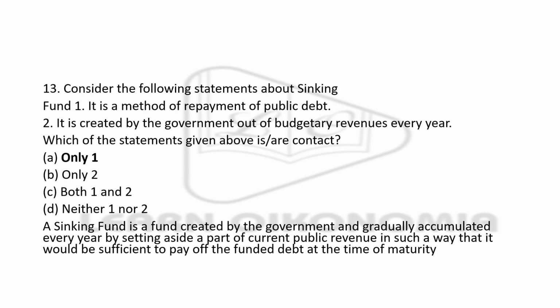Next, just see the sentences about sinking fund. It is a method of repayment of public debt that is created by government out of budgetary revenues every year. Here, sentence 1 is correct. Actually, it is a kind of method used by government to repay its debt, but sentence 2 is not correct. So the correct option is only one, option A.